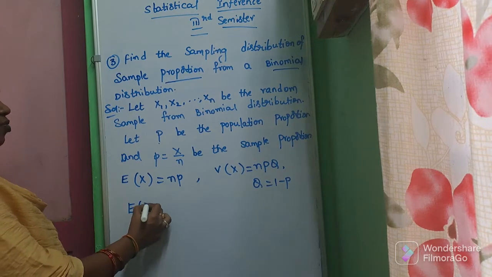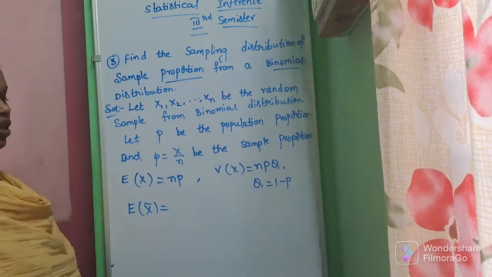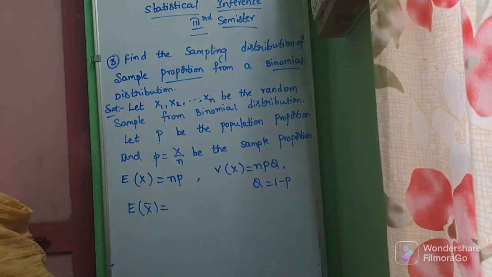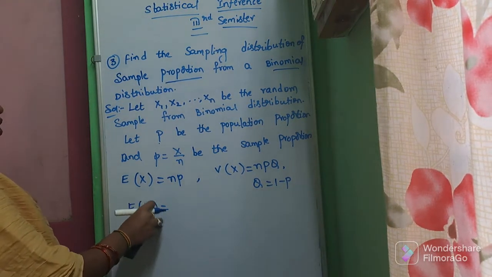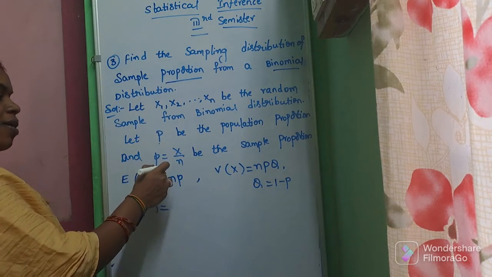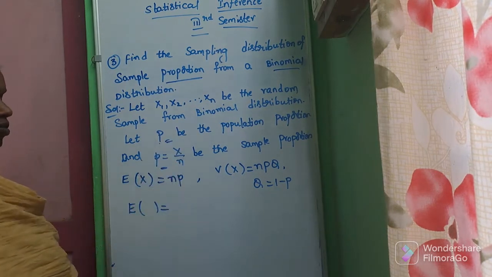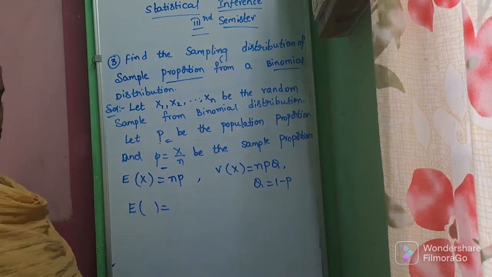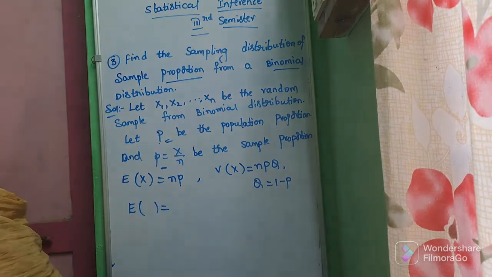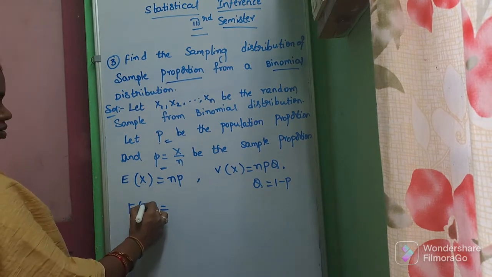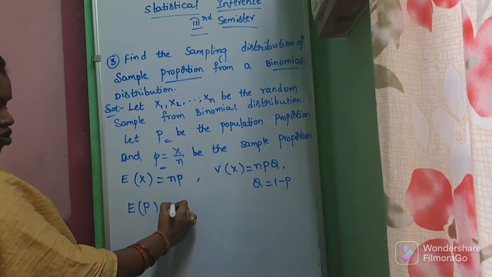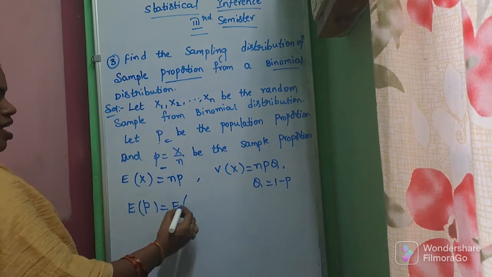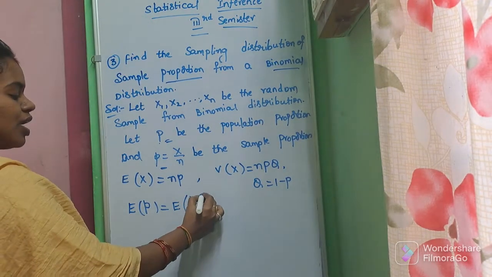Next, we have to find out the sampling distribution. Here we don't find the expectation of x bar, because we are taking a sample from the population. So we have to find the expectation of small p. Expectation of p is equal to the expectation of x by n.